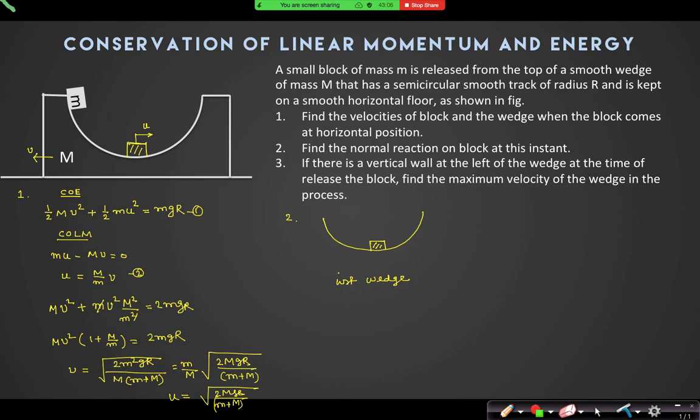Because the wedge is also moving and the block is also moving. They both have different velocities, so there would be different accelerations. So it will have a more complex equation. Yes, with respect to the ground, their accelerations may be complex. But with respect to the wedge, can I say that the block only moves in a circle?